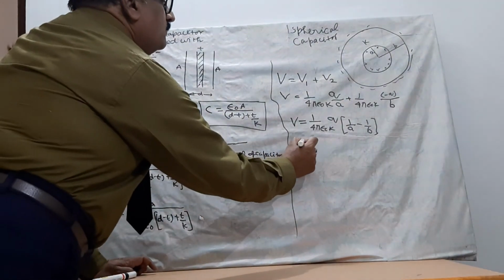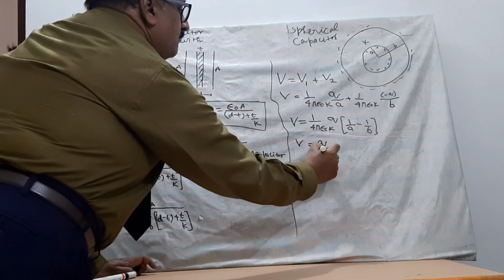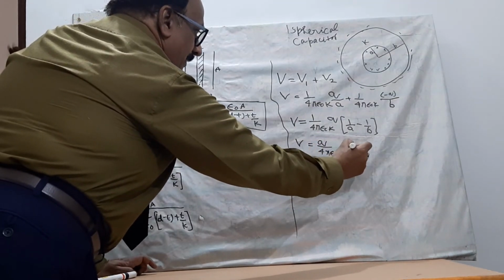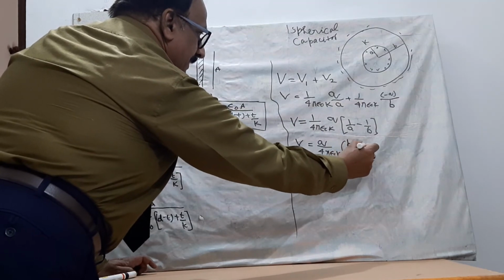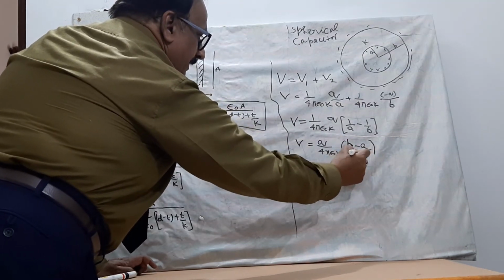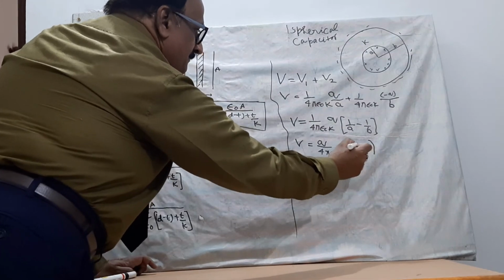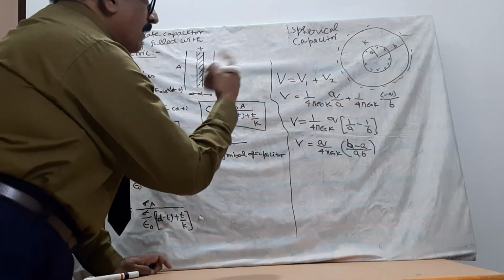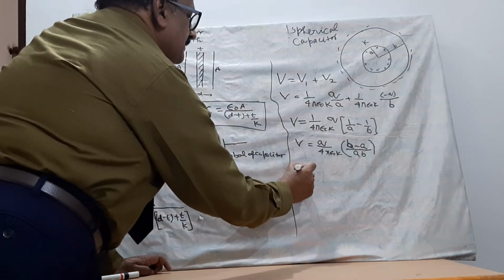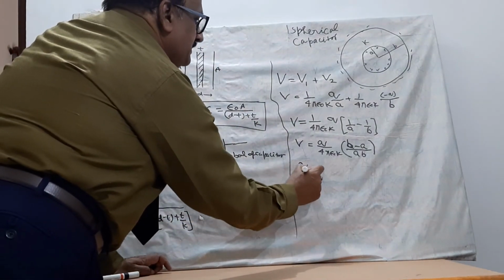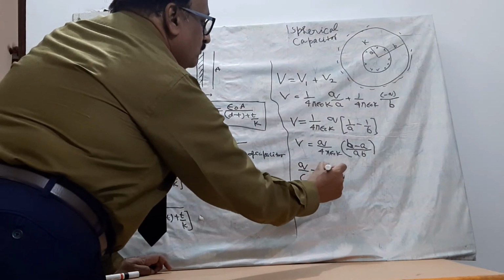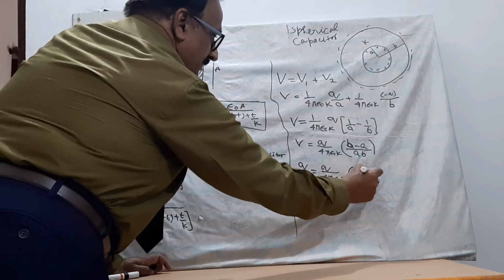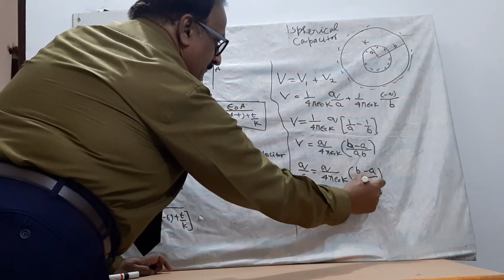Means V is equal to Q upon 4 pi epsilon naught K, B minus A upon AB. AB is the LCM. Now if capacitance of the system is C, then you can write V as Q by C. Q by C is equal to Q upon 4 pi epsilon naught K, B minus A upon AB.